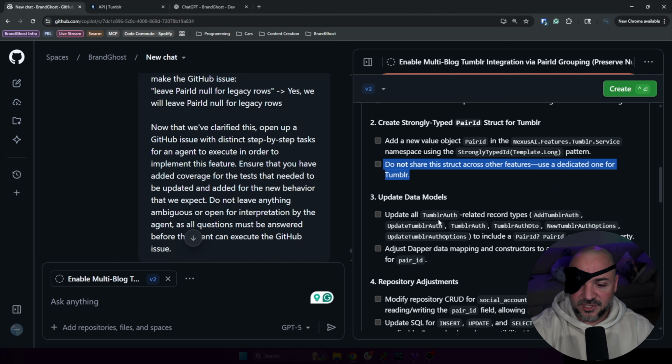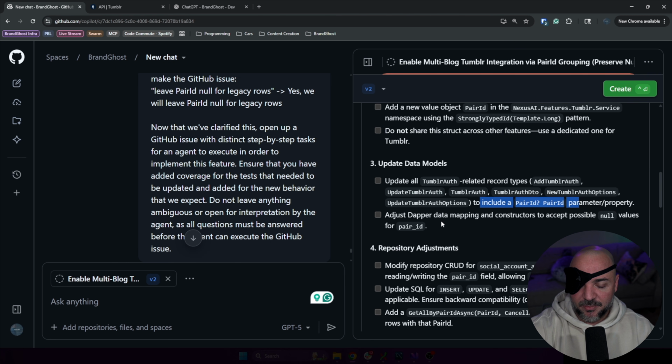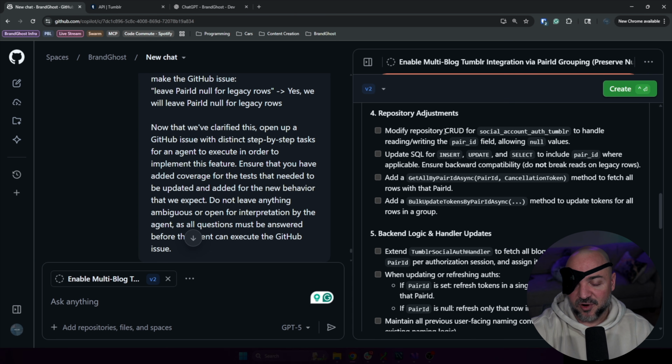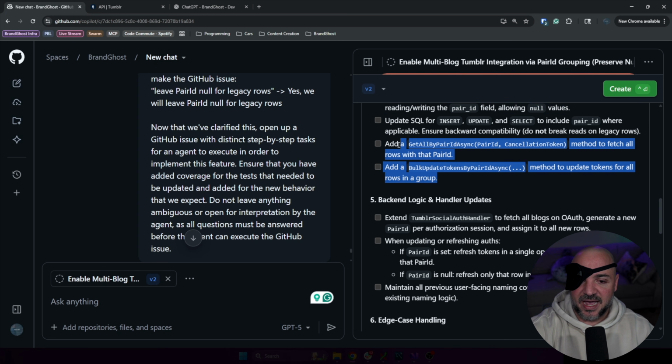Update the data models. So this is right to include a pair ID. Adjust Dapper. That's what I use instead of Entity Framework. So for the pair ID, that makes sense. Repository. So this is just like the CRUD stuff that we have at the database layer. That's all fine. It's suggesting adding in these methods.